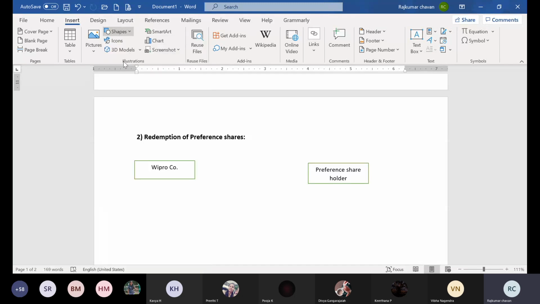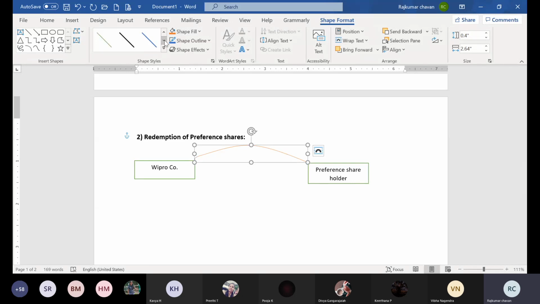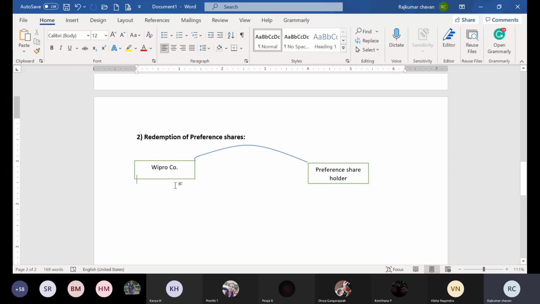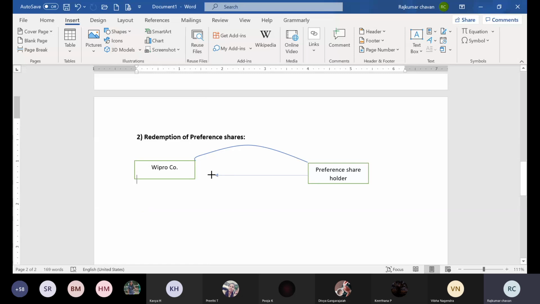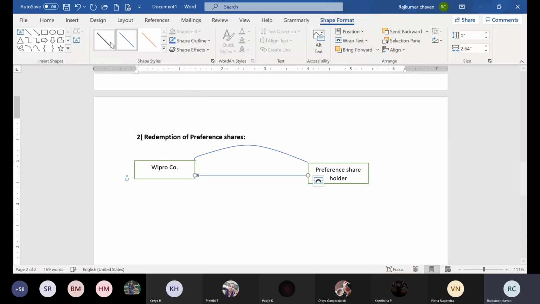So what will happen here? The company will give back their capital to whom? Preference shareholders. The company will give the capital to the preference shareholders. Now in return, what will preference shareholders give? Whatever shares they have with them, they will give back. So two things you should understand. Company is giving the money back. Let me write here. First arrow says this is the money, that is called capital.